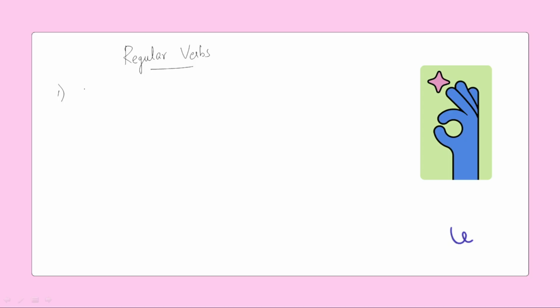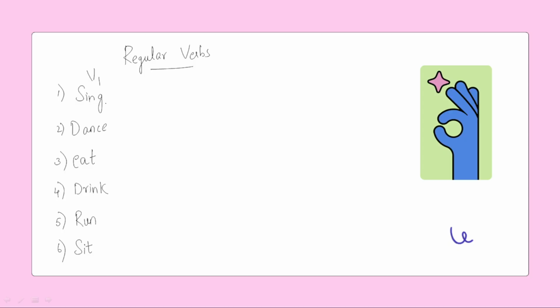Let me take sing, dance, eat, drink, run, sit. So this first verb form we call it as V1.